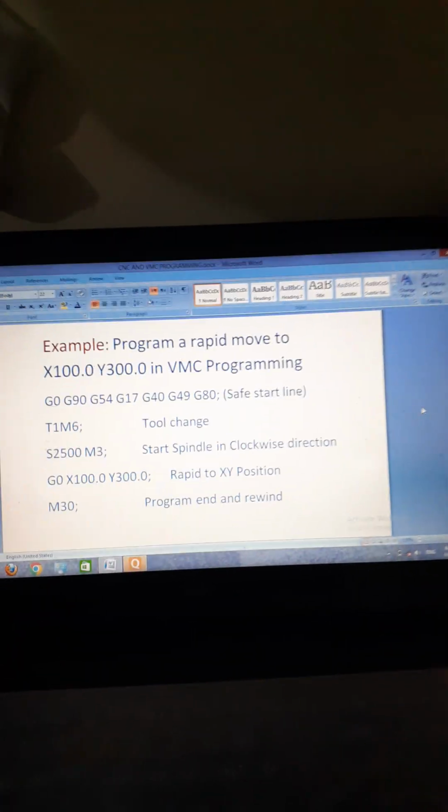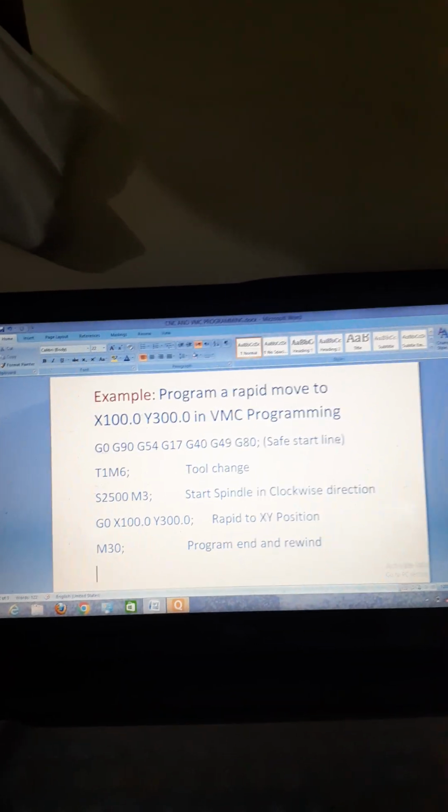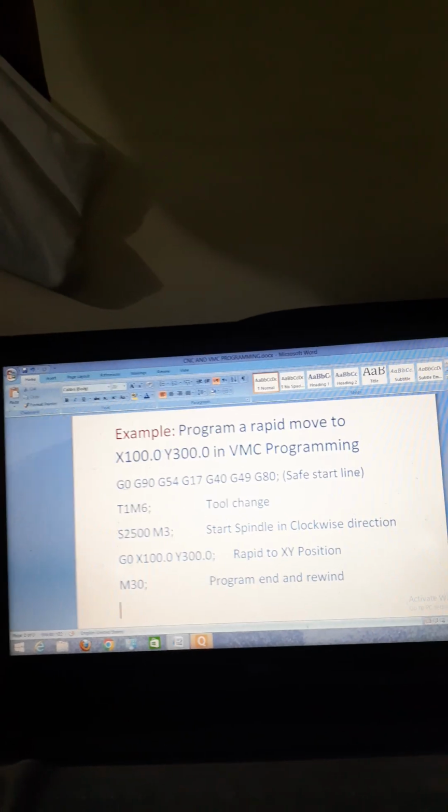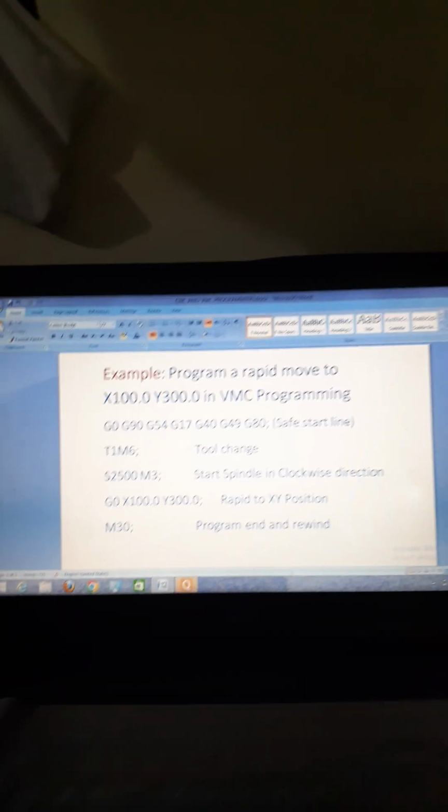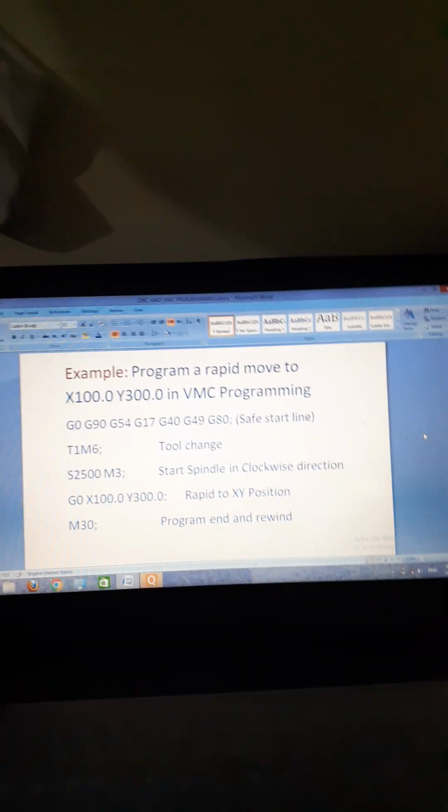Guys, CNC or VMC programming is very easy. We need to clear the concept and we need to learn from the basics.